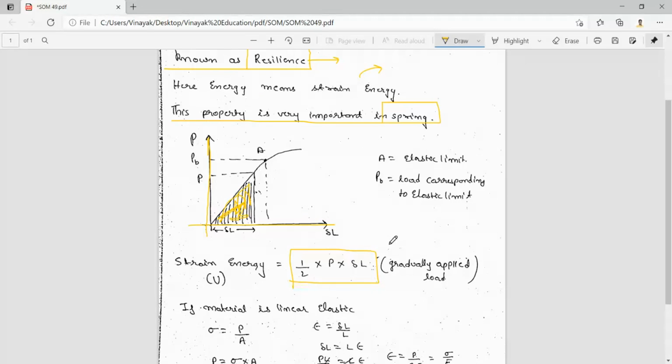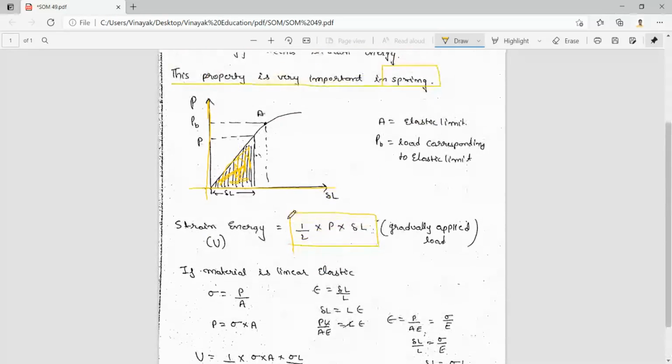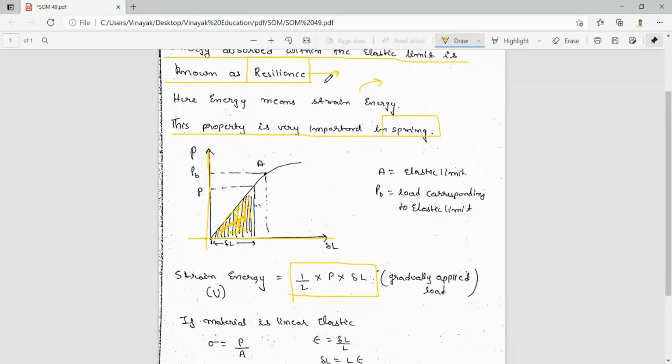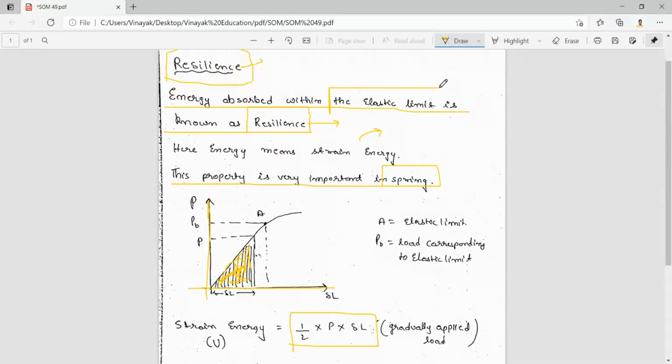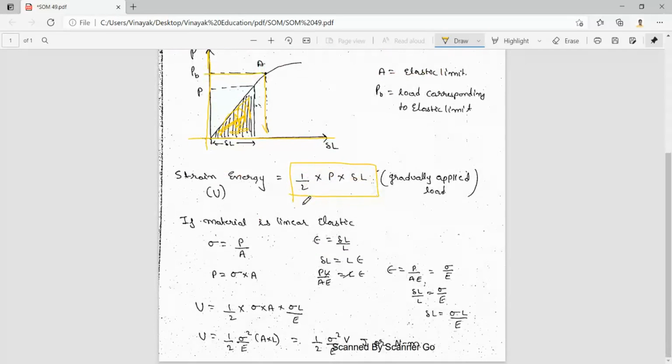And there are different types of loads also, sudden load, impact load also. But this is due to gradual load. So, from here we can see, and this is resilience within the elastic limit. Whatever strain energy we are calculating, that is within the elastic limit, because here A is there, that is the elastic limit. So it should be below elastic limit. So that is strain energy. Up to that, strain energy is called resilience.